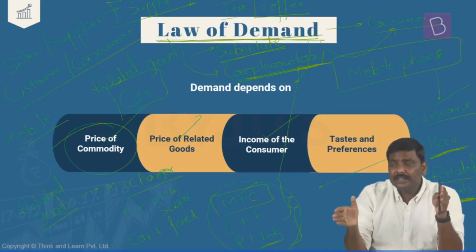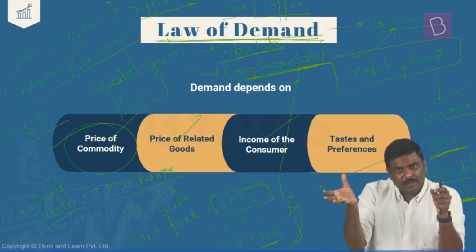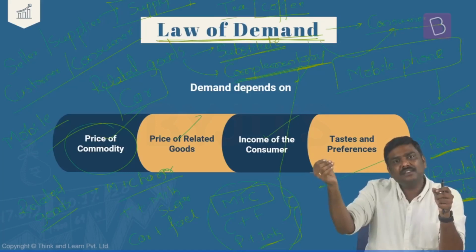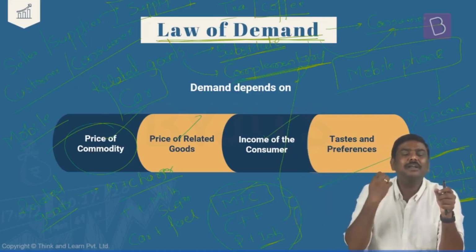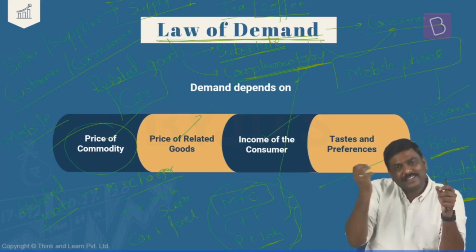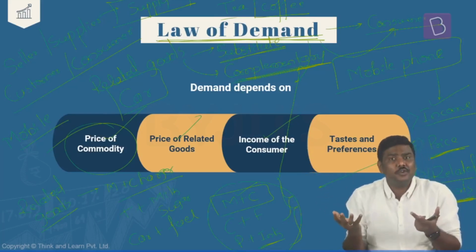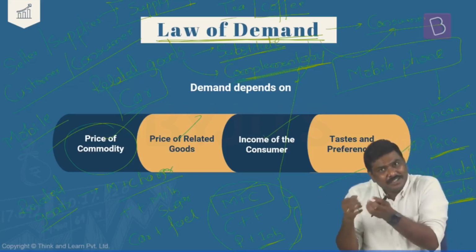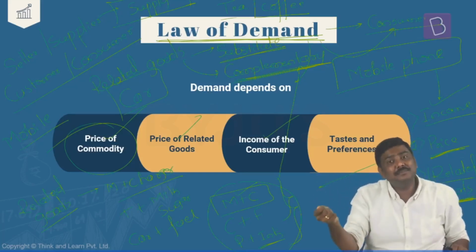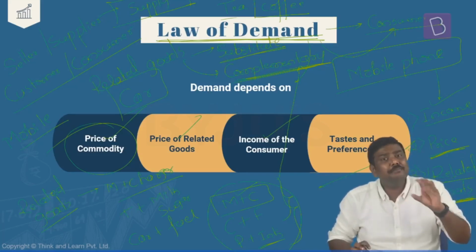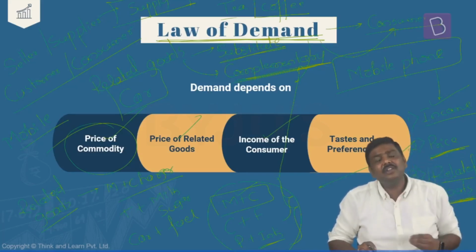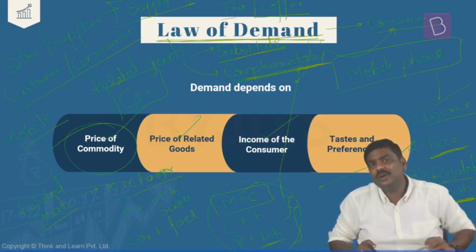Similar type of mobile phone, different brands. But now you have come to know that the second mobile phone, of a different company, the price of that has come down. Don't you think that will become attractive for you? The second mobile phone will become much more attractive because you are going to get the same or similar features, but the price is much, much lower. So whenever you talk of related goods, will it have an impact on consumer buying behavior in the market? Definitely. Or else, let me give you another example.